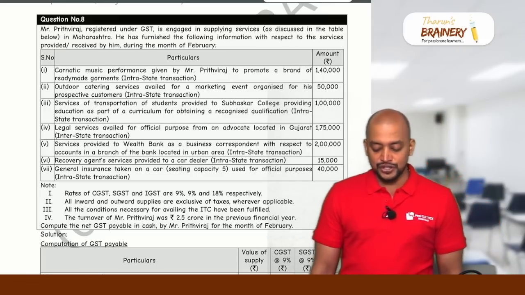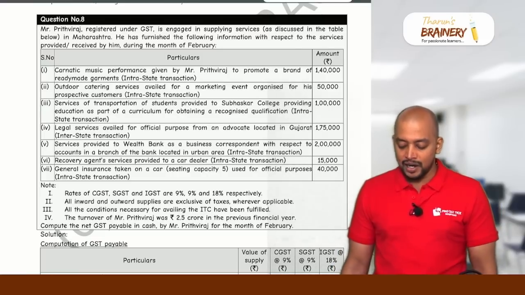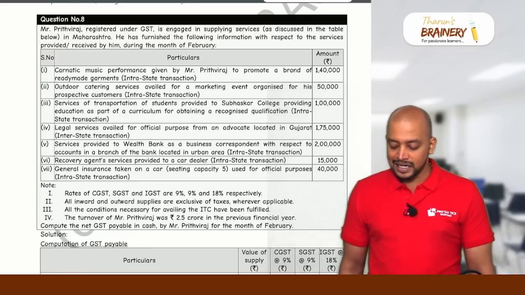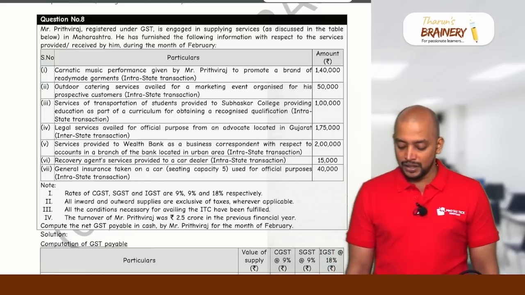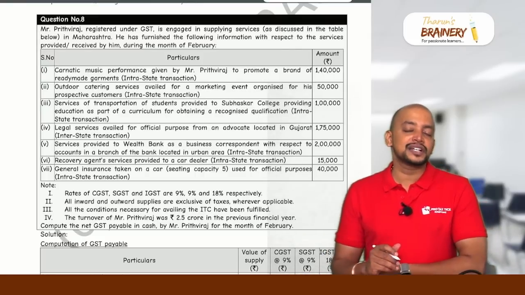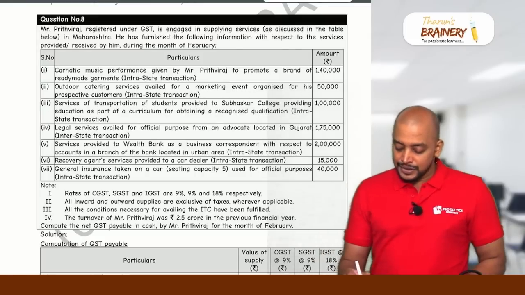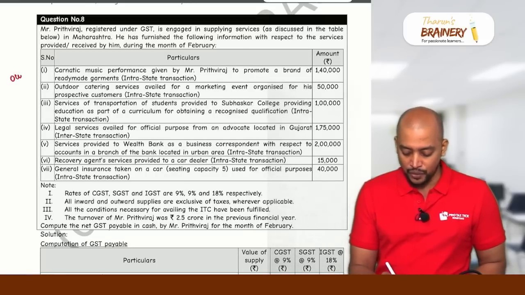Carnatic music performance given by Prithviraj to promote a brand of ready-made garments, intra-state transaction, 1,40,000. So whether ITC is available with respect to this. So this is actually not inward supply, it is outward supply. So this is what? Outward.